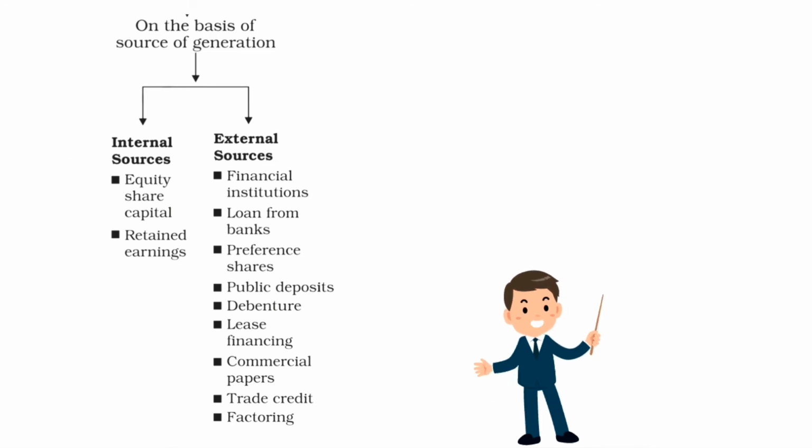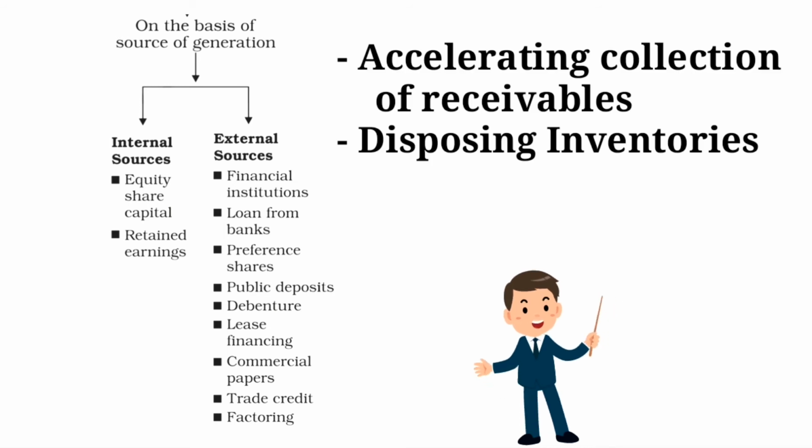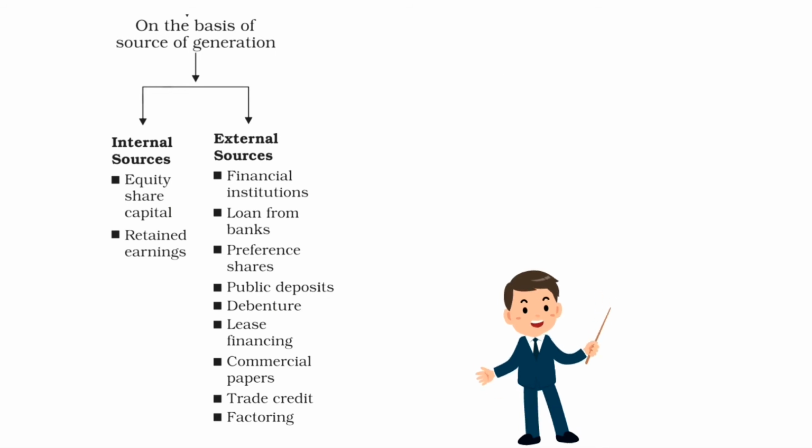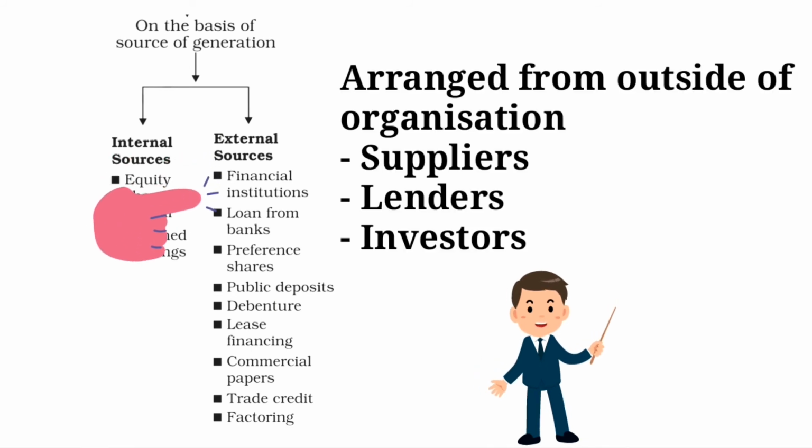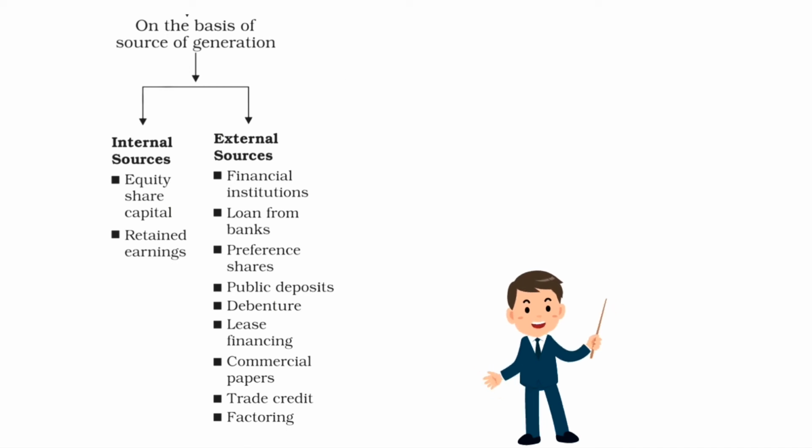It can also be arranged by accelerating collection of receivables or disposing inventories. But internal sources of funds can fulfill only limited need of business. Second, you can see external sources are there. External sources are arranged from outside of the organization, like from the supplier, from the lender or from the investor. Generally, when a large amount of money is required, it is arranged from external sources.